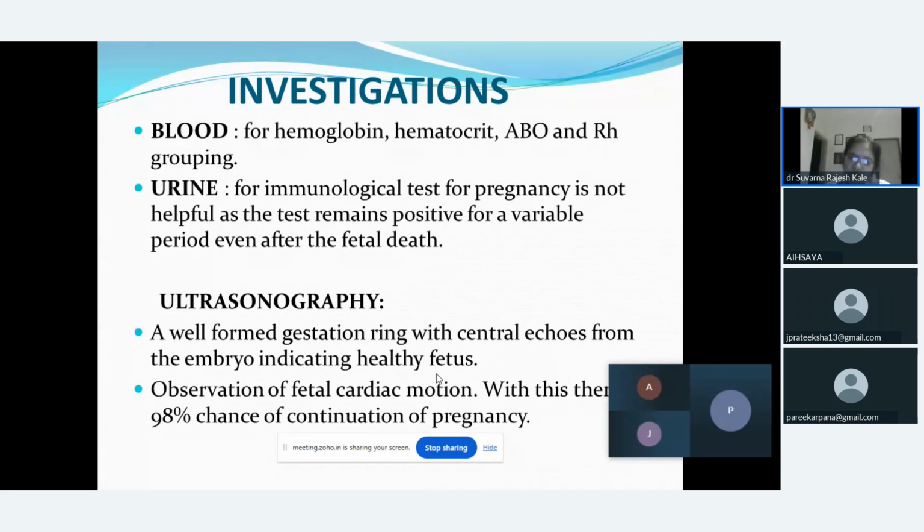So the important thing is that we can rely only on sonography reports. If we find a gestational ring with a central echo, it indicates that the embryo is healthy and the female can continue the pregnancy. Along with that, if the female comes at more than 10 or 12 weeks, you can see even fetal cardiac movements in 98%, and we can say the female can continue the pregnancy.